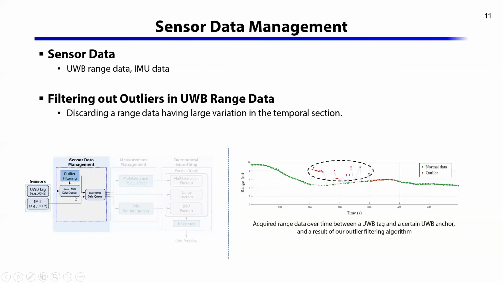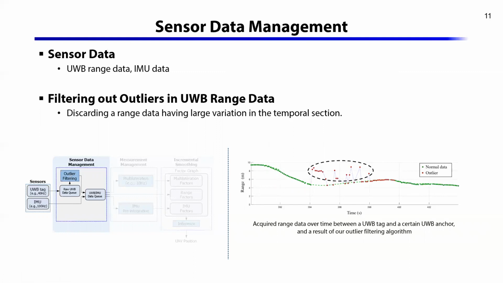where the queue stores the raw UWB data for each anchor over multiple frames, from the past frame to the current frame. Then outliers in the raw UWB data are filtered out by the outlier filtering method. Given a newly incoming range data, we get range variation between a pair of two consecutive data in a temporal sliding window.